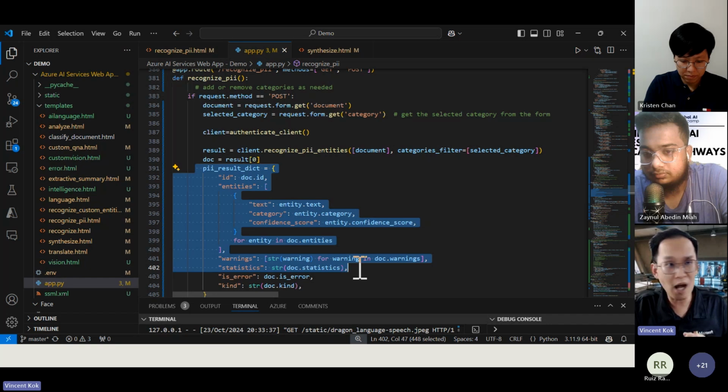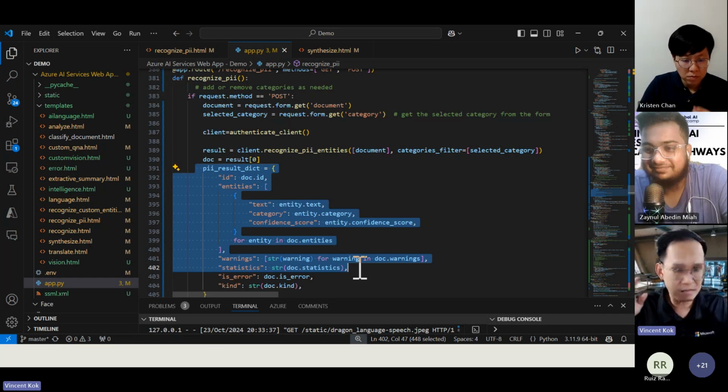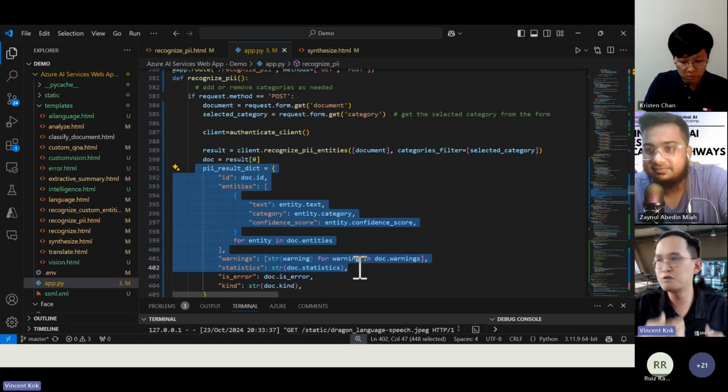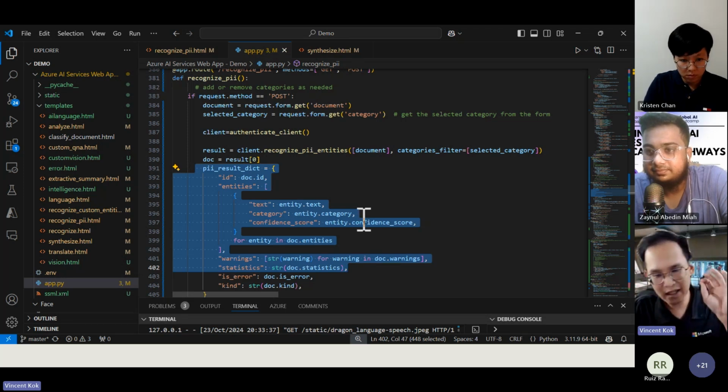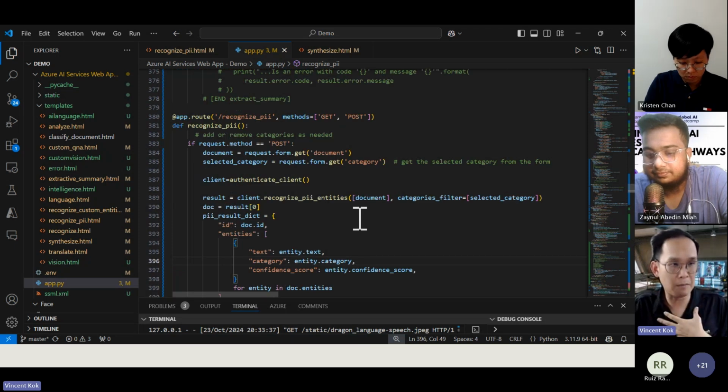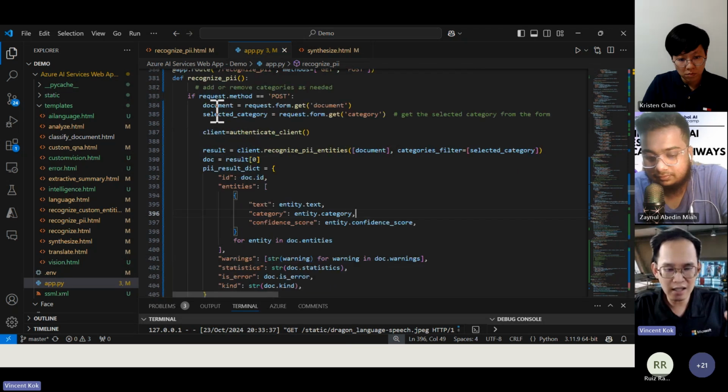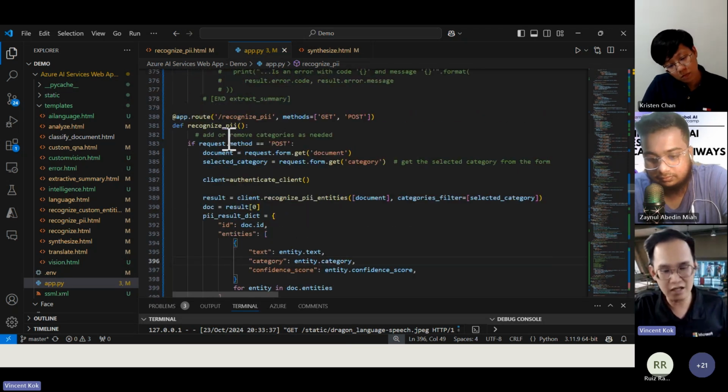Probably I'll be shocking right now. What? That easy? Maybe some of you are already thinking, this is so easy, I'm cheating in the exam, right? Just copy paste a few of this code and I can use it already. And that's the spirit of open source, right? All these codes are out there. You do not need to reinvent the wheel, write the code yourself, or read the documentation yourself anymore. Just try to understand this app. Of course, this app was created by me, so I'm the person that understands it the most. But if you understand how it works, it's so easy for you as well.